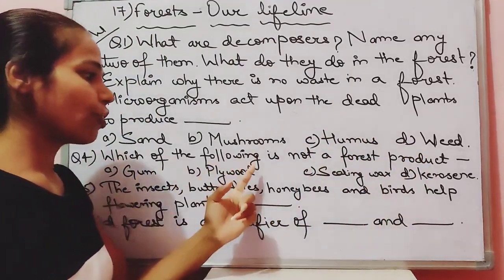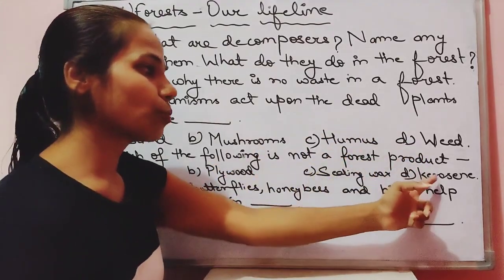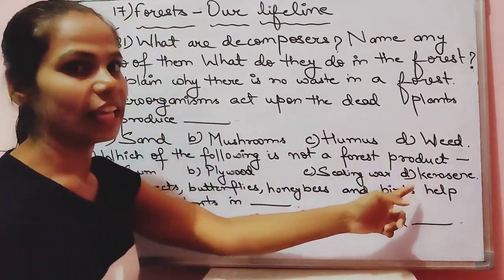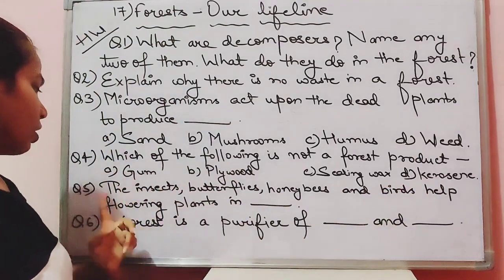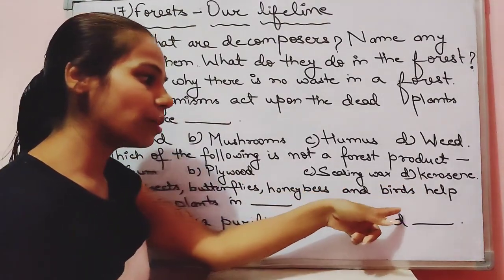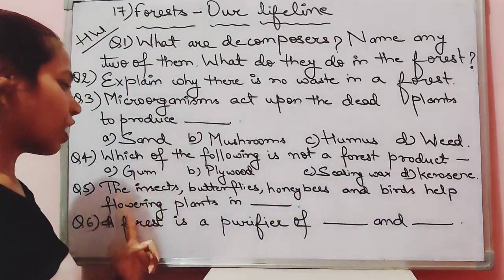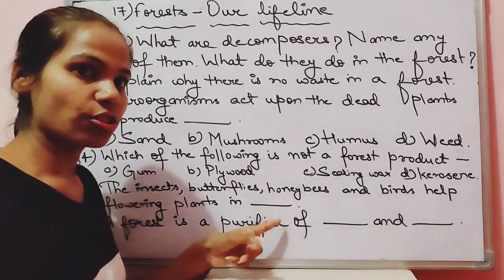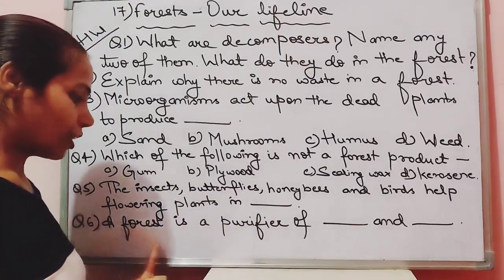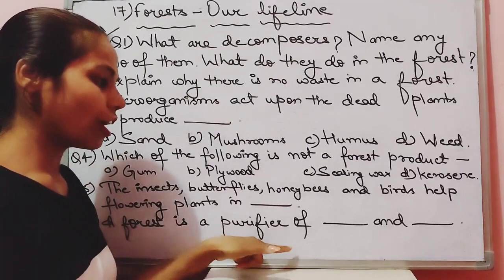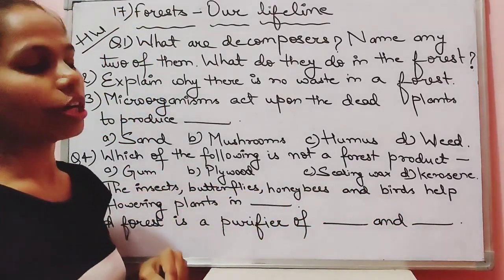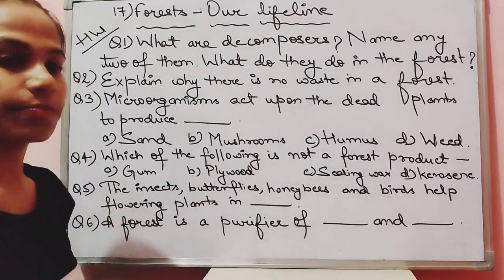Fourth question, which of the following is not a forest product? Gum, plywood, sealing wax, kerosene. Any one answer you need to write. Fifth question, the insects, butterflies, honeybees and birds help flowering plants in dash. It's a fill in the blank. Question number 6, a forest is a purifier of dash and dash. Note it down in your notebook and kindly write the answers.